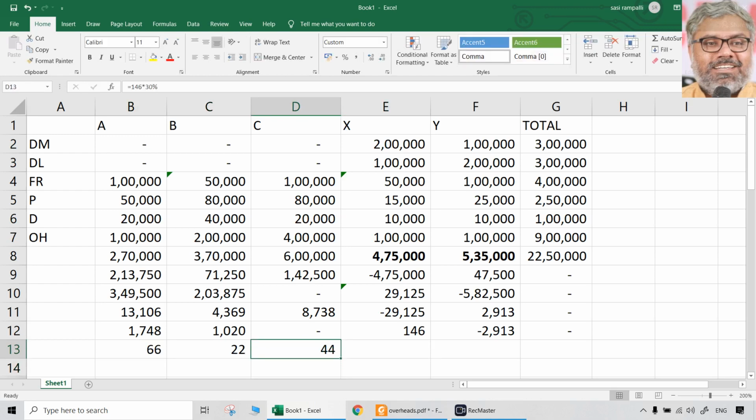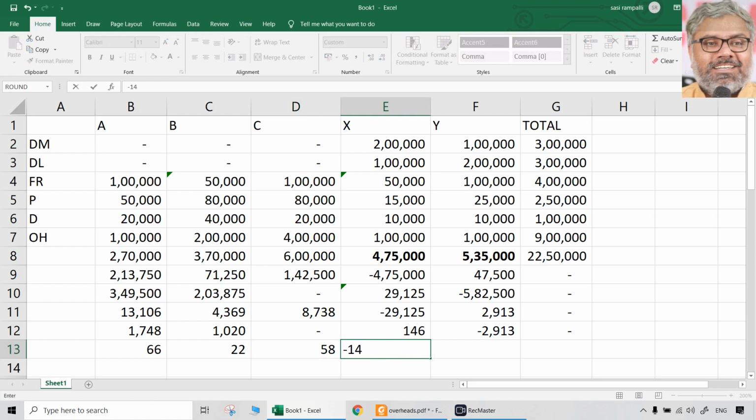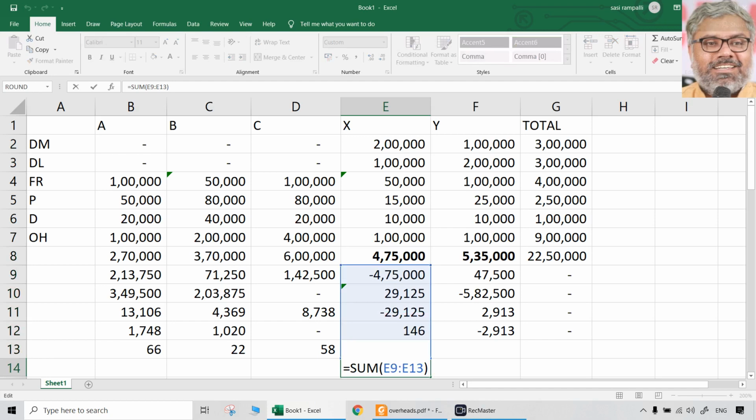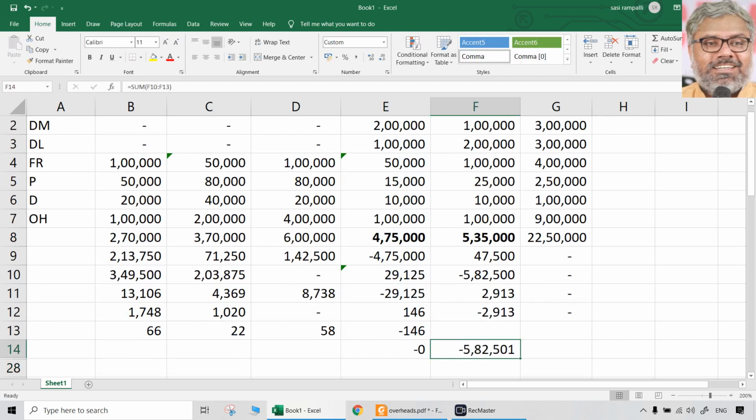We gave something a little bit more than that. So some 14 rupees extra we gave, no problem. So the total 146 we gave to A, B and C. Whatever it is, the small numbers, don't worry about them. So now this 146 is gone. A, B, C have all the costs, but the total for X and Y should be 0. It should be 0 ultimately.